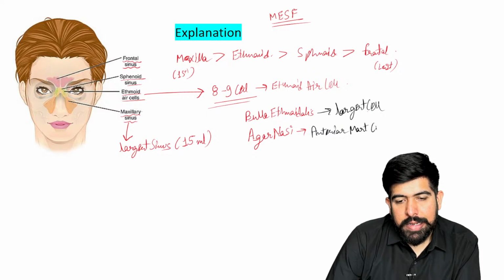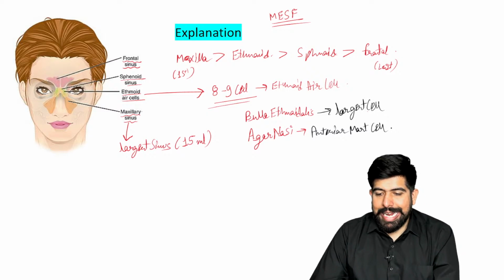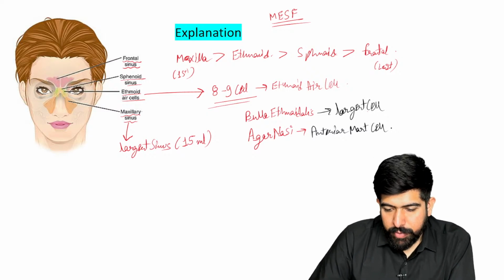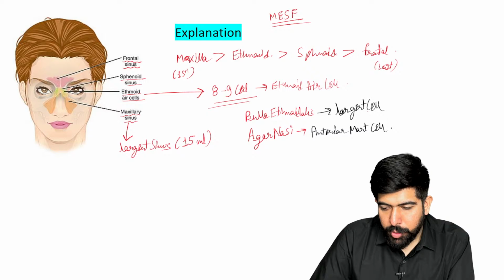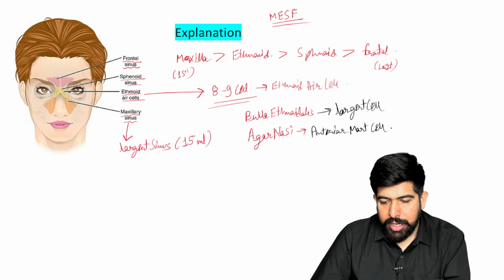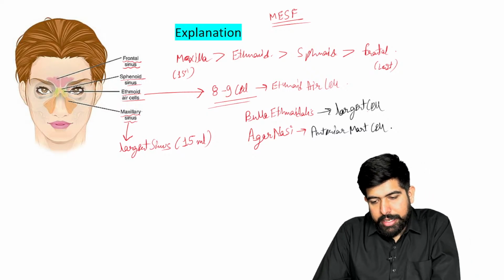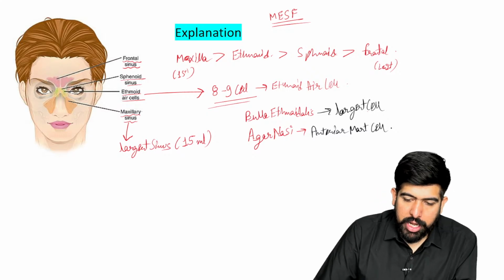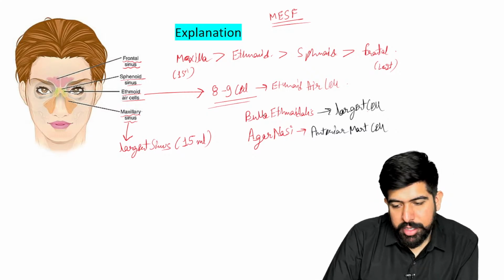Agger nasi is the anterior most air cell. Yes, the largest is the bulla ethmoidalis. I also wrote, doctor, there the bulla ethmoidalis only. And yes, the anterior most air cell is the agger. The same I wrote, doctor.